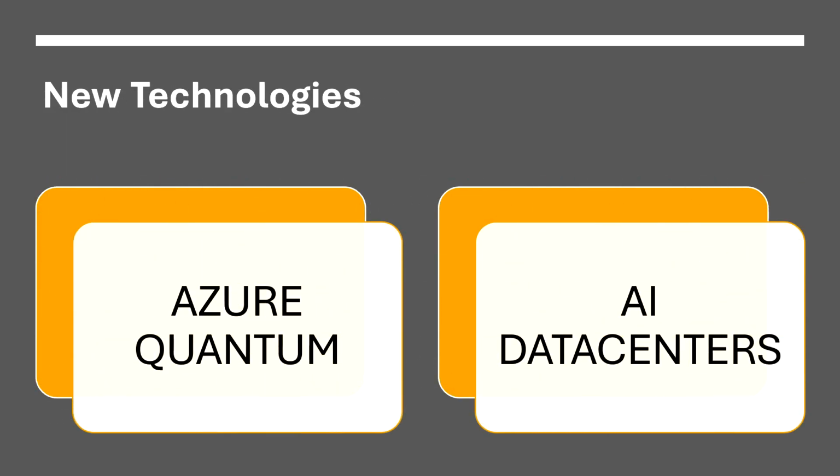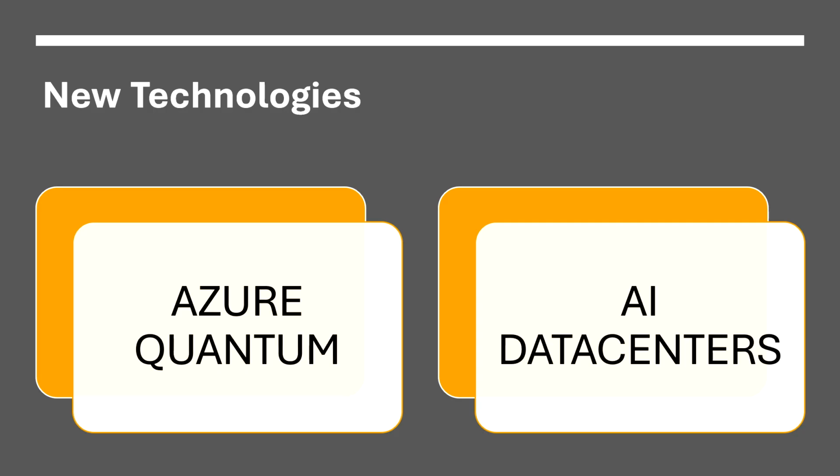For some people, the old stuff is their favorite thing in the world, but for newer people and new organizations, they want the new stuff or new technologies. Microsoft Azure is introducing Azure Quantum and AI data centers as two examples. Azure continues to innovate with emerging technologies like Azure Quantum, Azure OpenAI Service, and edge computing. These allow businesses to leverage cutting-edge AI, quantum computing research, and real-time processing closer to the data source, which reduces the time it takes to process these.